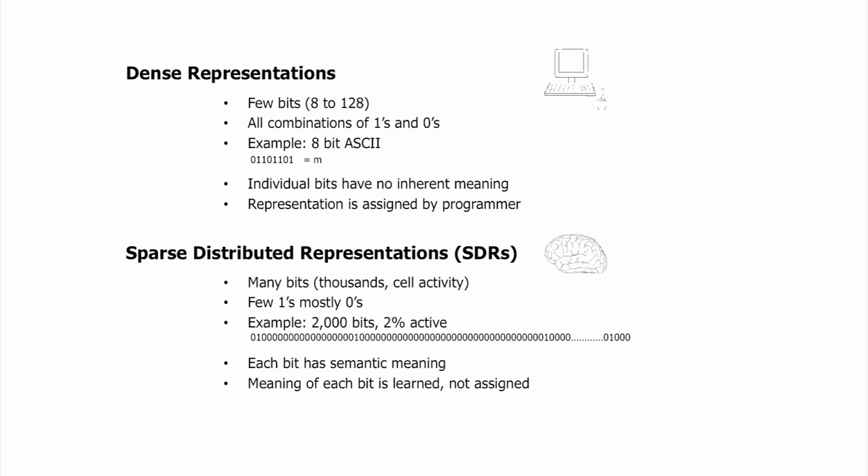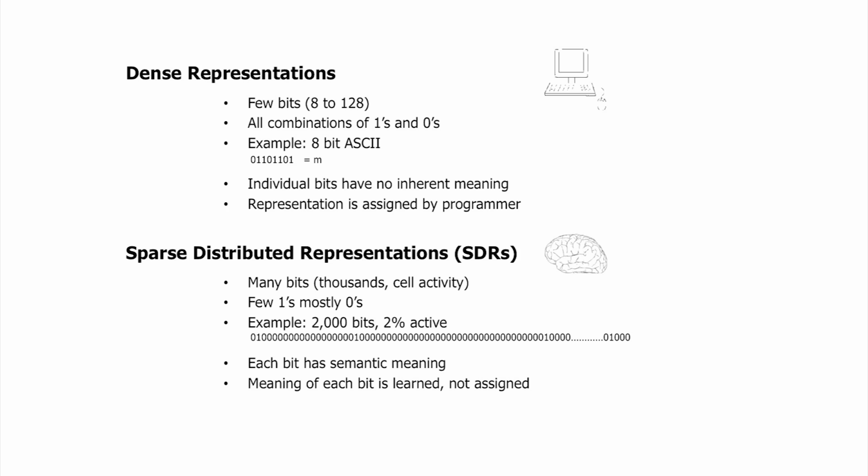I show you an example there, just showing a bunch of zeros going off into the distance. Now, the difference here in the brain is that each bit has some sort of semantic meaning. Each bit has some meaning on its own. It's not like an arbitrary bit or an arbitrary cell that one moment means this and another moment means something else. They have some sort of semantic meaning. We may not be able to figure that out very easily, but there's some sort of semantic meaning. And what we do is we pick the top bits, the top semantic meanings for a representation. It'll become clearer, but let me give you an example.